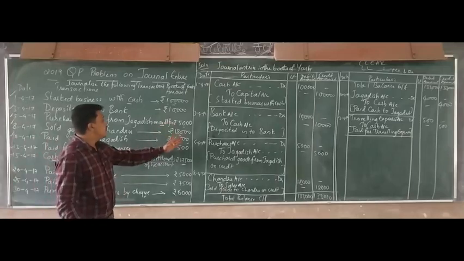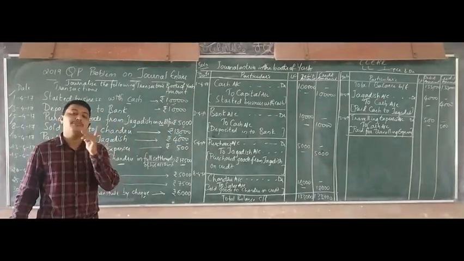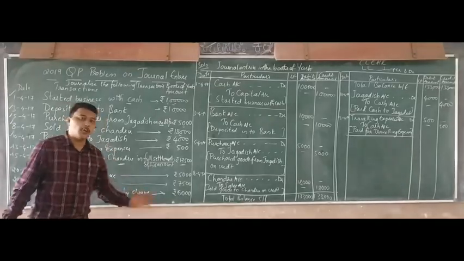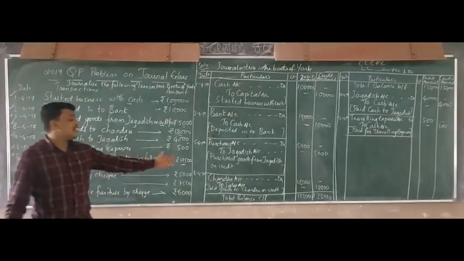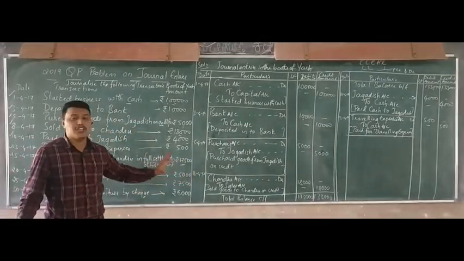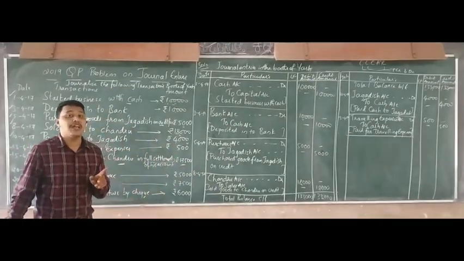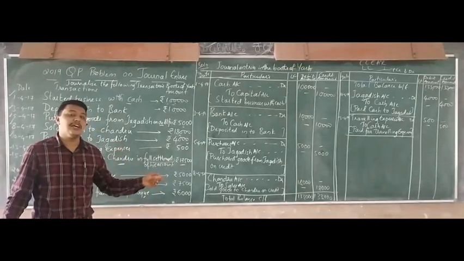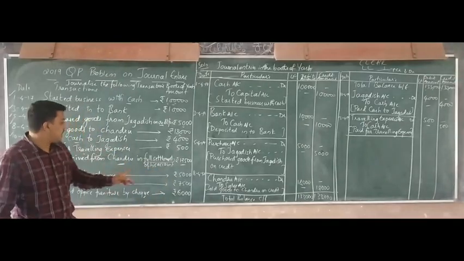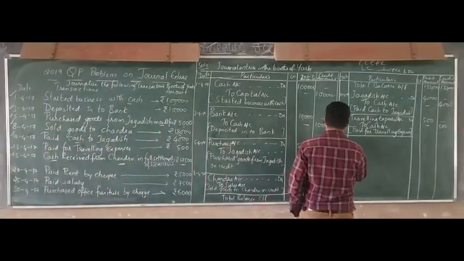See here, we sold the goods to Chandru on credit, that is 18,000. We sold 18,000 worth of goods on credit to him. Now he is giving money. How much is he giving? 17,500. He is giving it in full settlement of his account. That means what do we do for him? We allow a discount. He owed 18,000 rupees, now he is paying 17,500, so we give a 500 rupee discount. Okay, so they have mentioned it like this. So what are you receiving? Cash you are receiving.